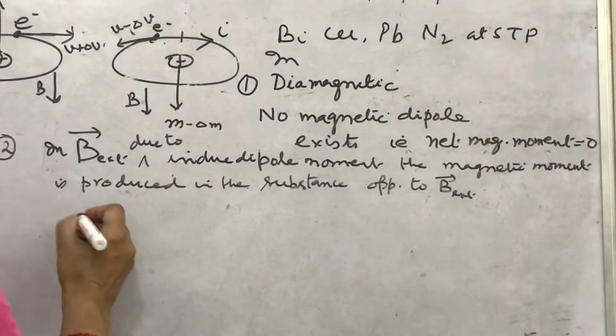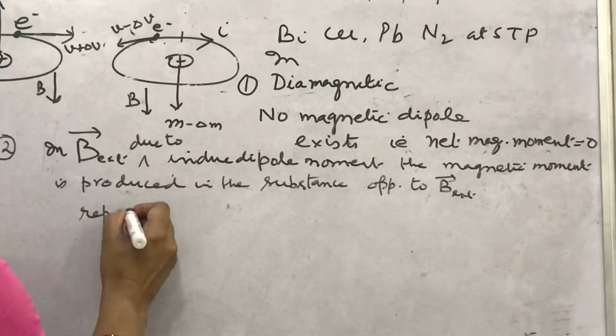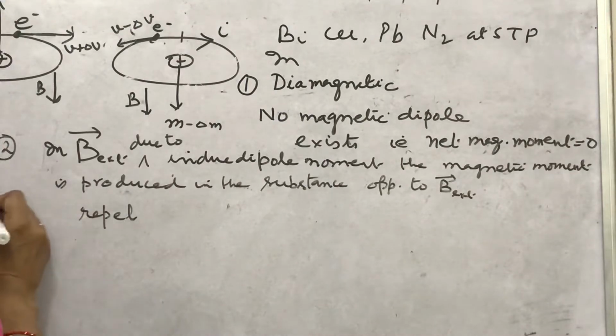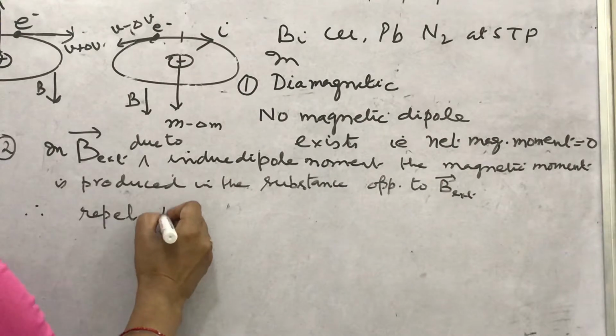That is why we say that diamagnetic substances repel the magnetic field. Therefore, repulsion takes place. They repel magnetic field.